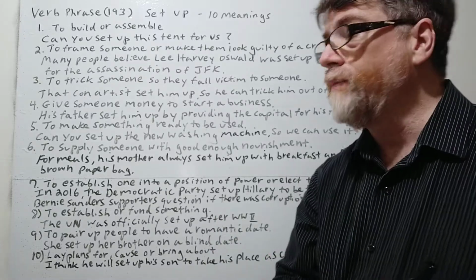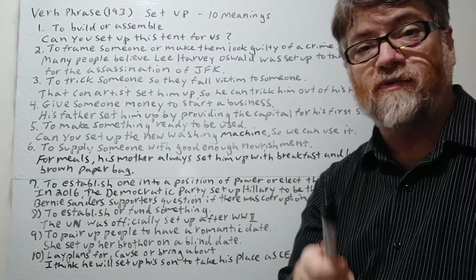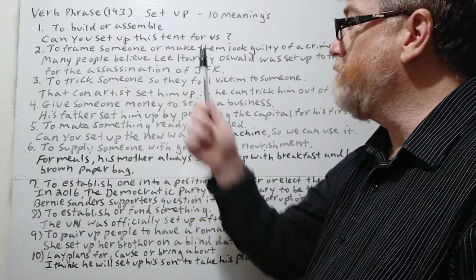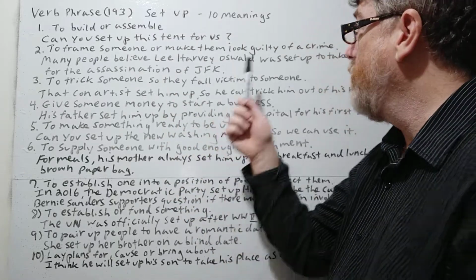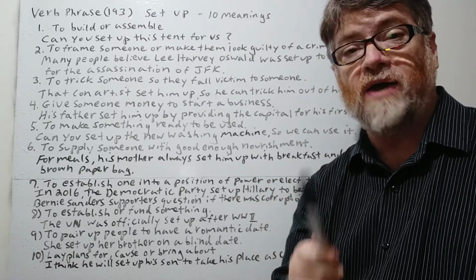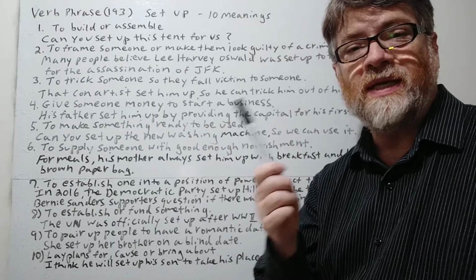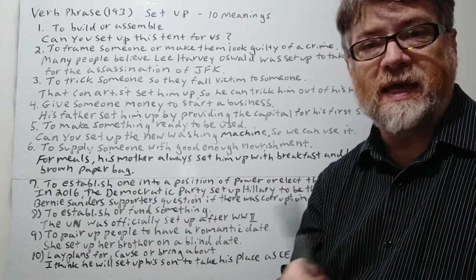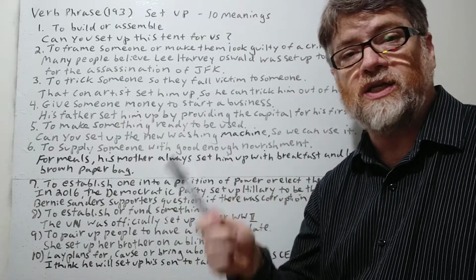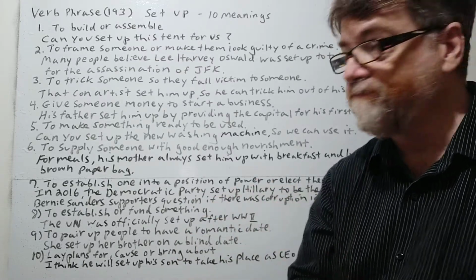All right, number 2 here. To frame someone or make them look guilty of a crime. Many people believe Lee Harvey Oswald was set up to take the fall for the assassination of JFK. Yeah, so Lee Harvey Oswald himself, he called himself a patsy, that he was set up. Somebody set him up to make him look guilty. Maybe somebody else was really behind the assassination of JFK, or at least that's what many people suspect.